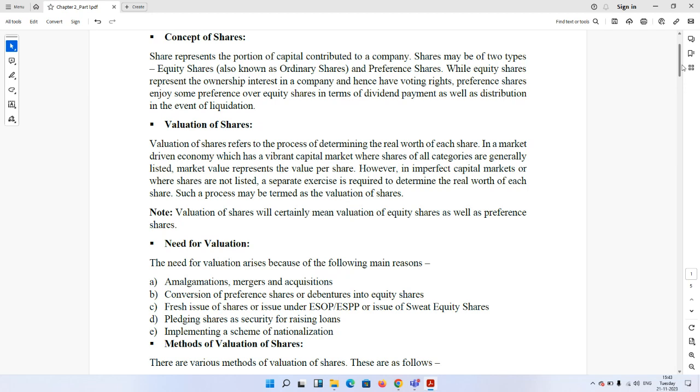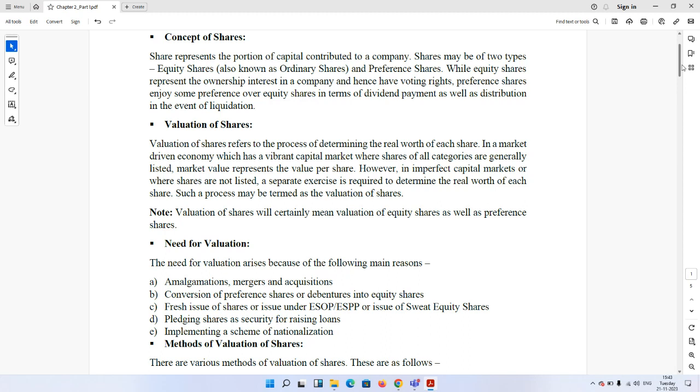On the other hand, preference shareholders are a category of shareholders who enjoy certain preference over the equity shareholders, and this preference is observed in two aspects. First of all, preference shareholders are entitled to dividend prior to the equity shareholders. That is, before paying dividend to the equity shareholders, we need to pay the preference shareholders their dividend.